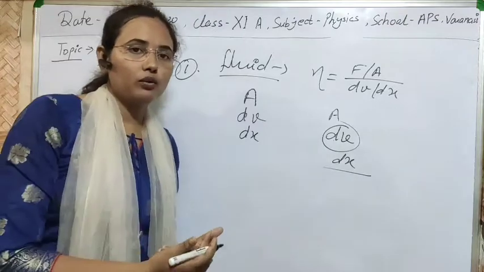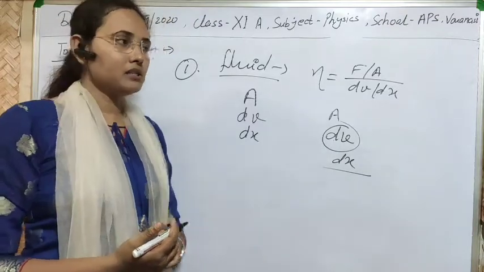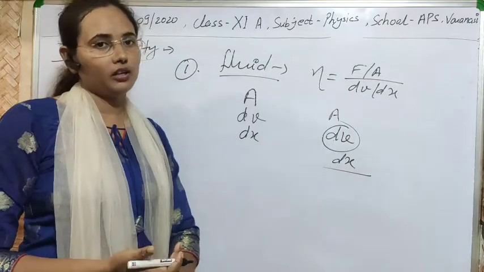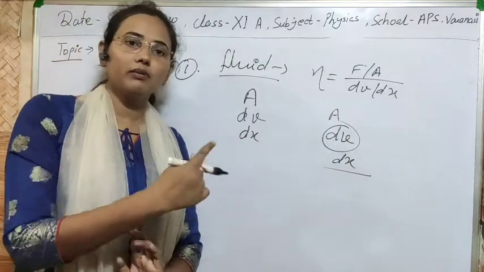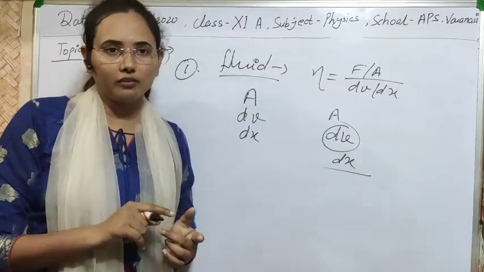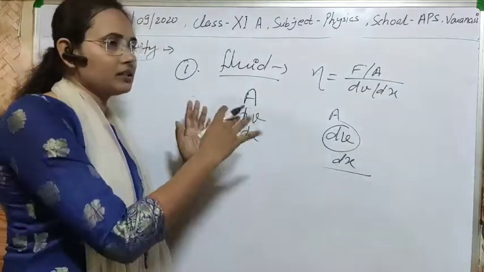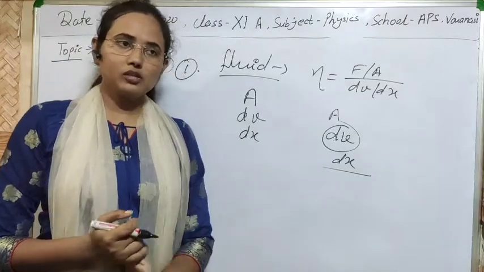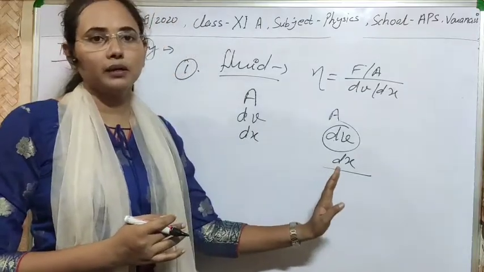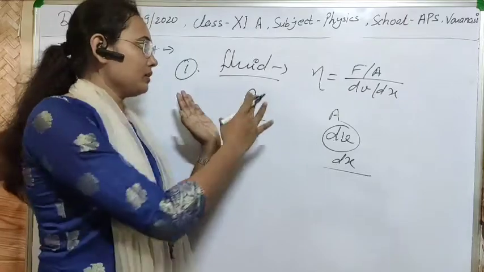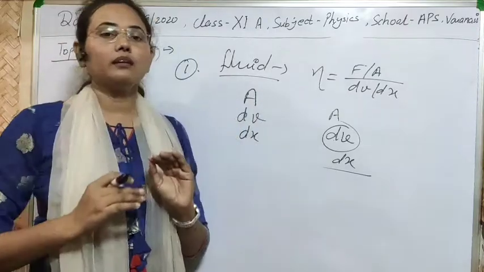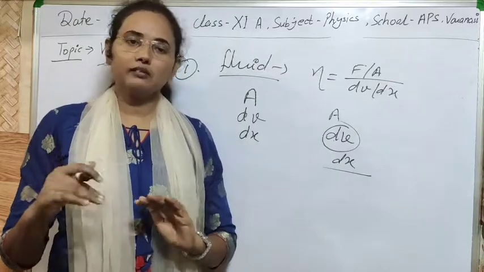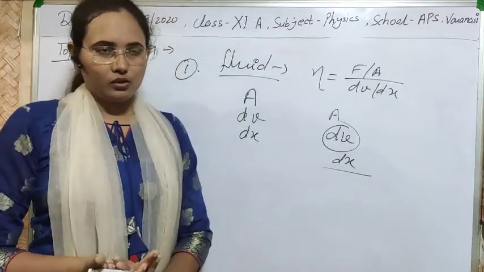We can also calculate relative viscosity, means we can relate the viscosity of any liquid to the viscosity of water, and we can easily tell whether that liquid is more or less viscous than water. And the main similarity with solid frictional force is that they both arise due to relative motion and molecular forces.